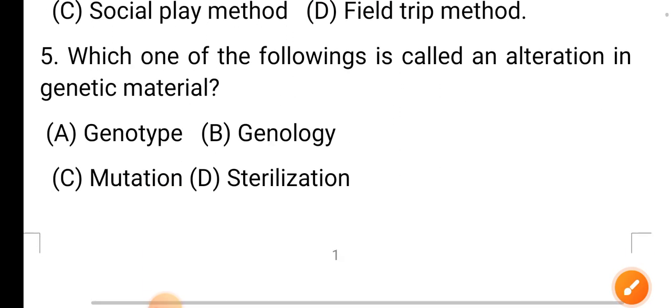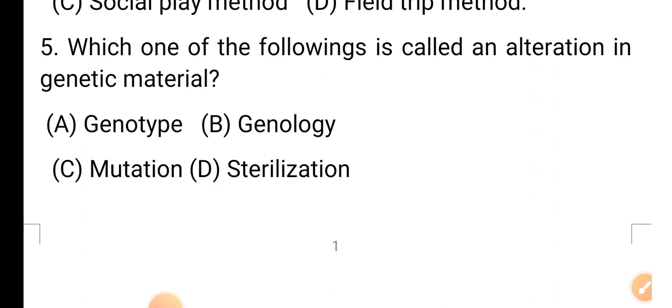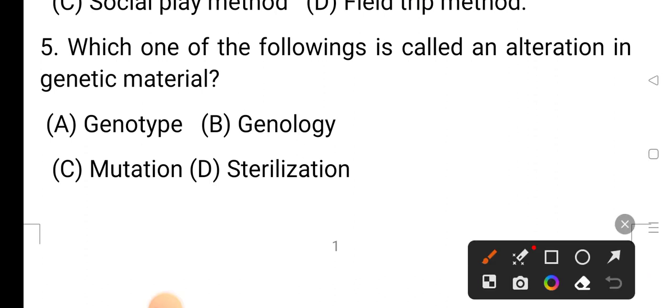Question number 5. Which one of the following is called an alteration in genetic material? Option A genotype, option B genealogy, option C mutation, and option D sterilization. The correct answer is option C, mutation.